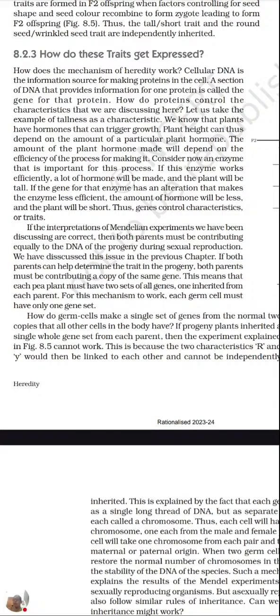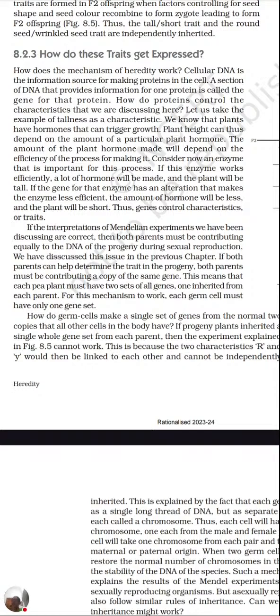We were discussing hormones, how the hormones are under control. A particular hormone is produced by a particular protein. Protein is responsible for producing hormone. So the amount of plant hormone made will depend on the efficiency of the process of making it. Consider an enzyme that is important for this process. Suppose a certain enzyme is responsible for producing a certain protein. If that enzyme is not working, that protein will not be produced. If the protein is not produced, the hormone will not be generated. If the hormone is not generated, it will have an adverse effect on the character.